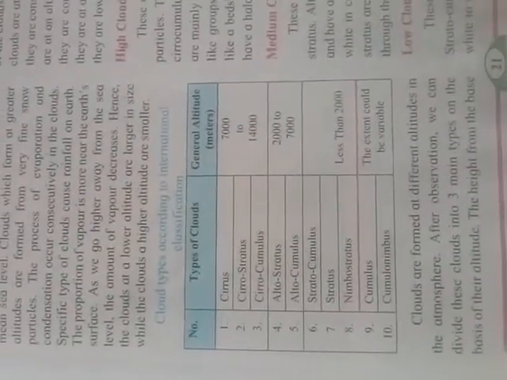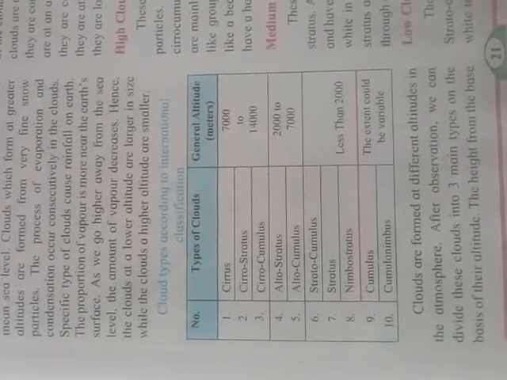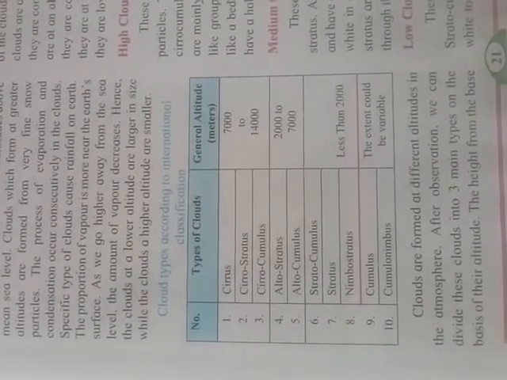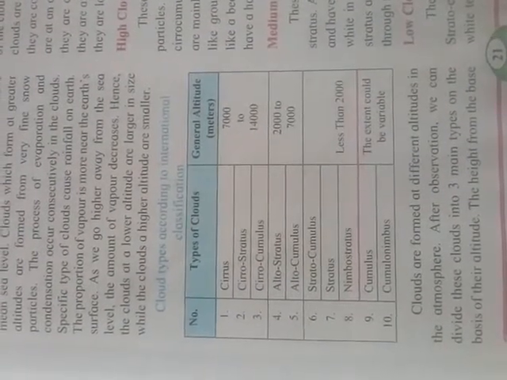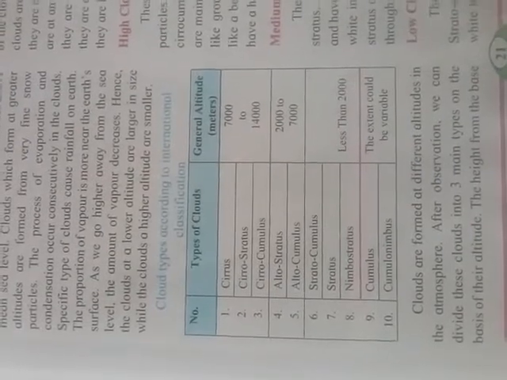Clouds are formed at different altitudes in the atmosphere. After observation, we can divide clouds into three main types on the basis of altitude. The height is taken from the base of the cloud. If the clouds are at an altitude of 7,000 to 14,000, they are considered high clouds.